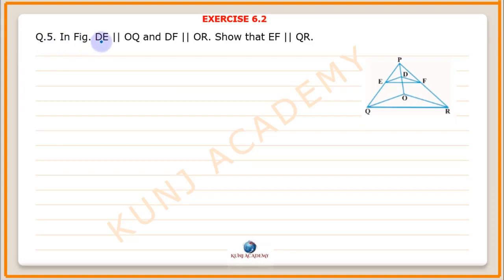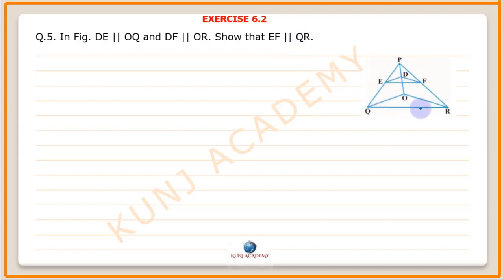Question. In the figure, DE is parallel to OQ and DF is parallel to OR. Show that EF is parallel to QR.